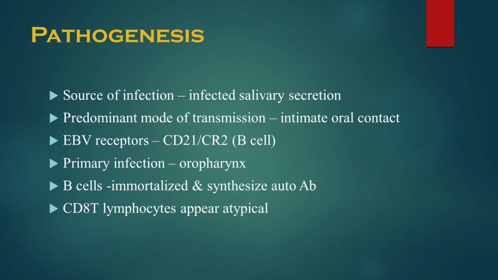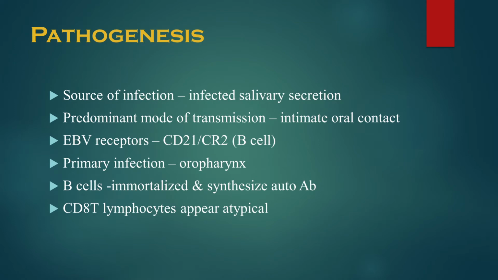The main source of infection is infected salivary secretion, and the predominant mode of transmission is through intimate oral contact, as in kissing. The receptors of Epstein-Barr virus are CD21 or CR2. These receptors are present on B cells, and they are also present on the epithelial cells of the pharynx. This receptor is also a receptor for the C3b component of the complement pathway.